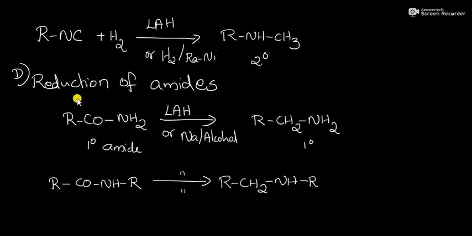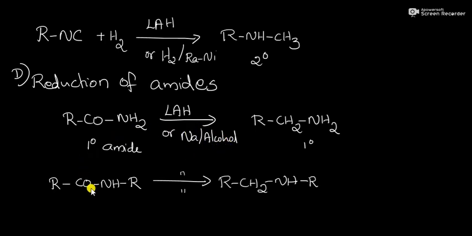Next is preparation of amines from amides. First method is reduction of amides. This is our amide and it is a primary amide RCONH2. It can be reduced into primary amine by reducing agents like lithium aluminum hydride or sodium in the presence of alcohol.